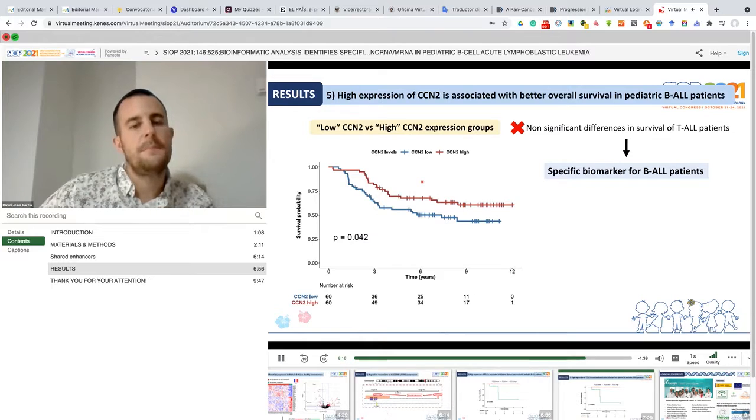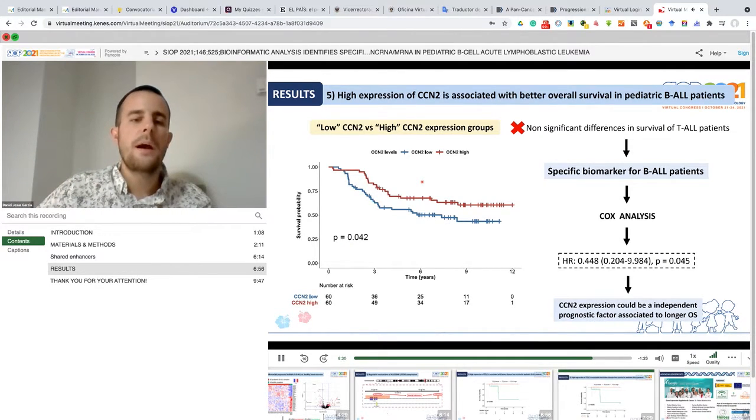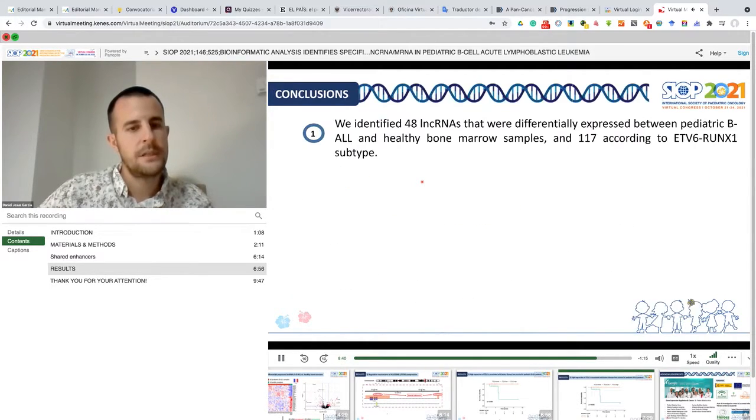So we thought that maybe this gene could be a specific biomarker for the PL subtype, for the B-cell subtype. We performed a Cox analysis, and we can demonstrate that the FIFN2 expression could be an independent prognostic factor associated, in this case, to longer overall survival.